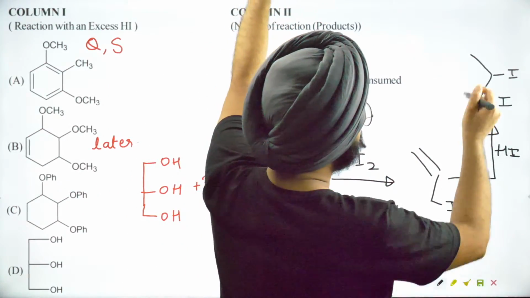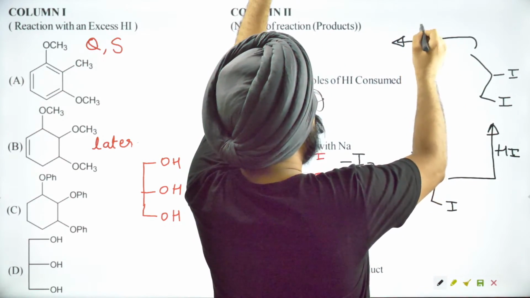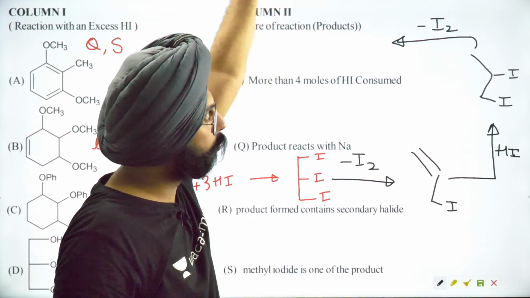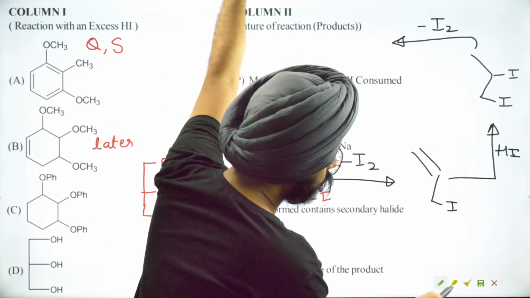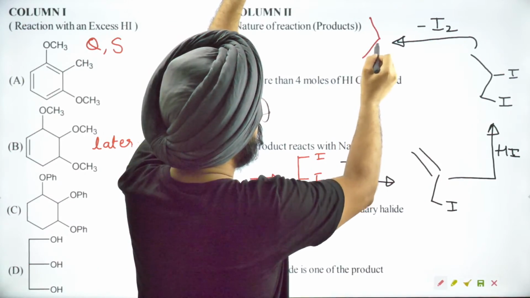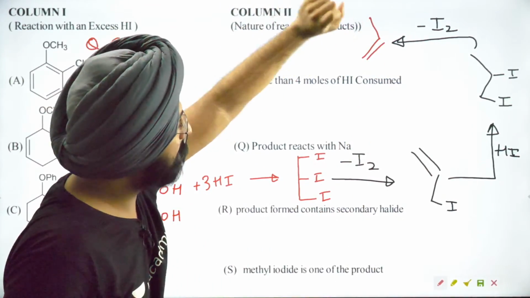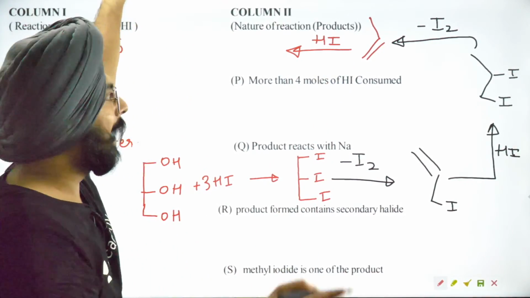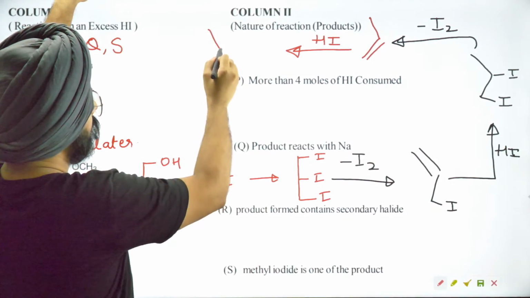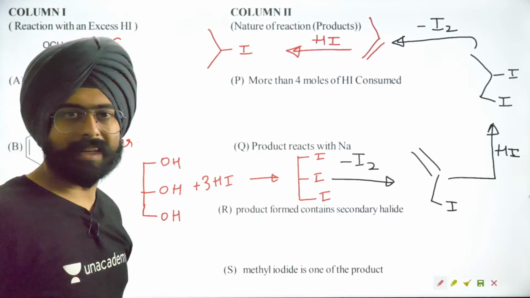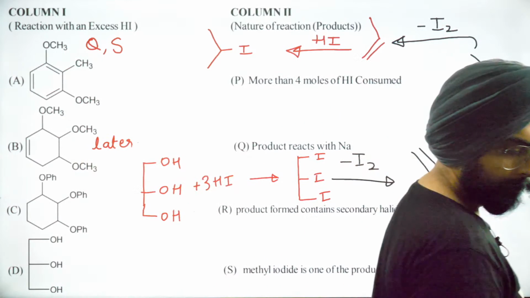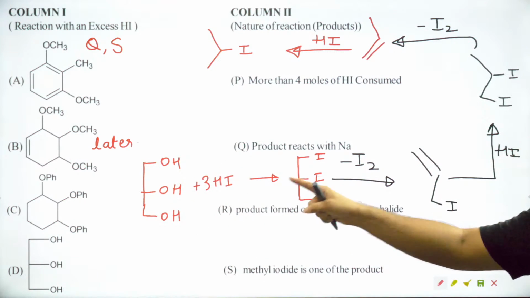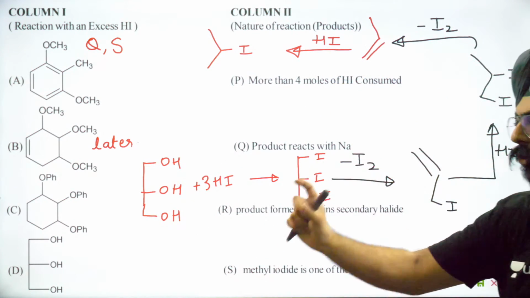So what happens is that this guy yet again loses an I2 molecule and gives you a compound that looks like this. This guy can yet again be reacted with HI. And the final product that you get over here is a very simple secondary halide. This is exactly how glycerol reacts with HI. This is a very well documented reaction.